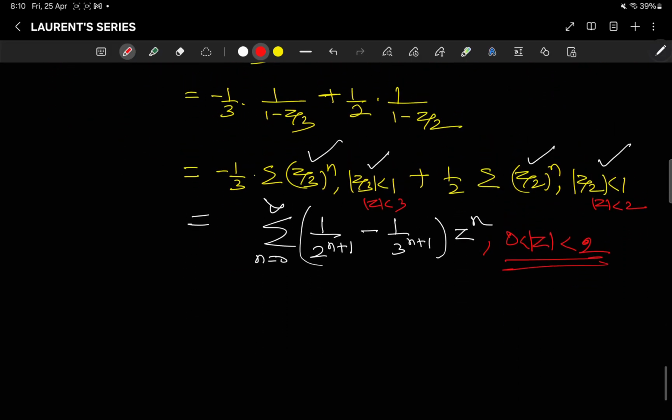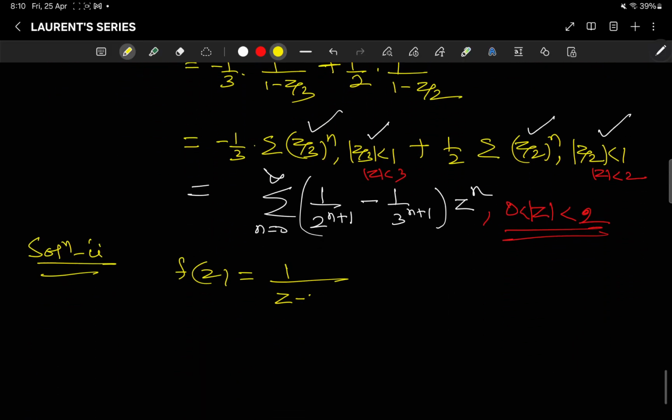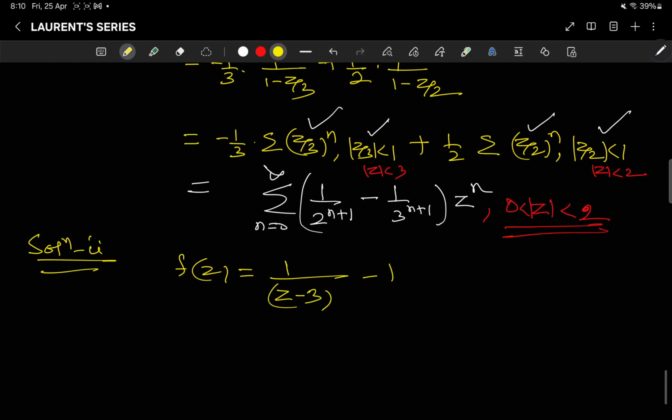So now coming to region 2, here f(z) is equal to 1/(z − 3) minus 1/(z − 2). We need 2 < |z| < 3.